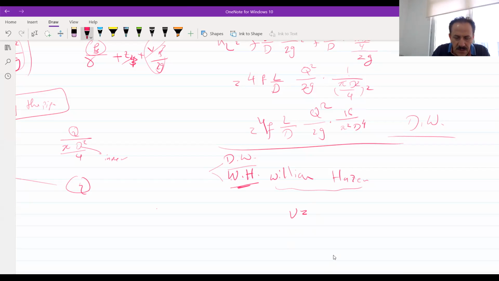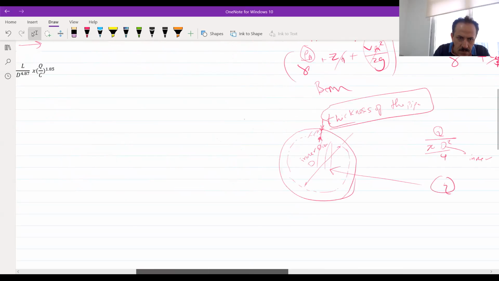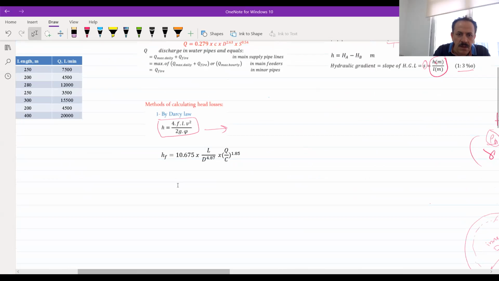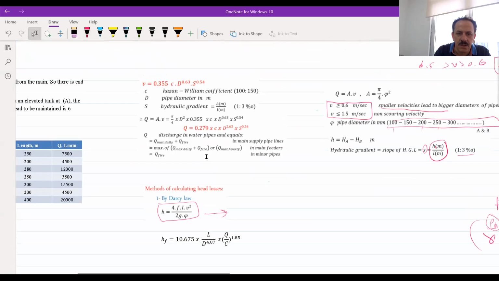So the velocity will be equal to 0.355 C, yeah, that's right.